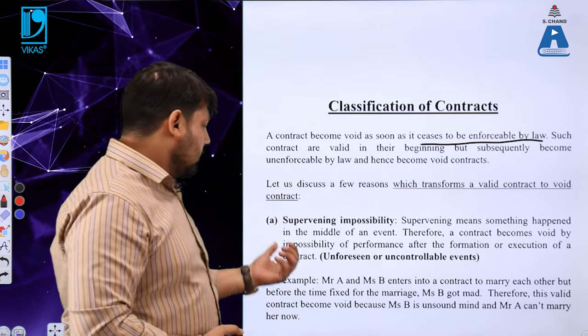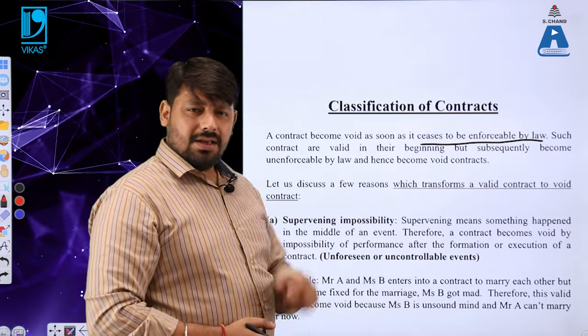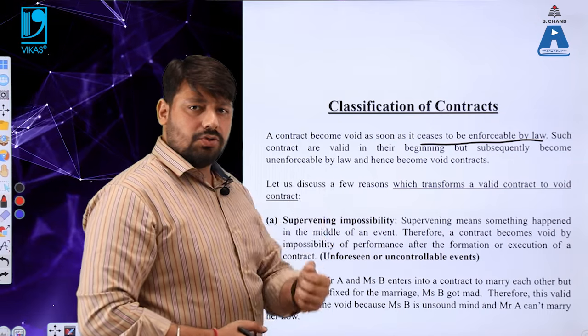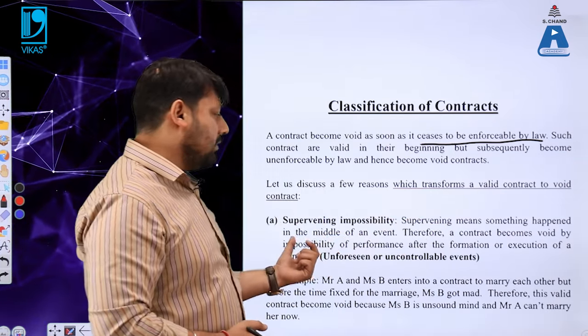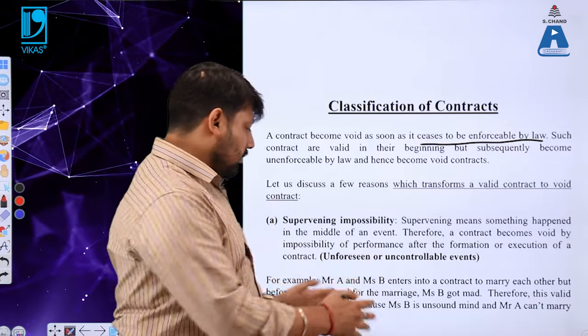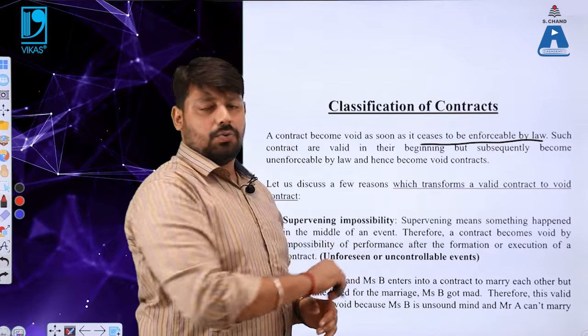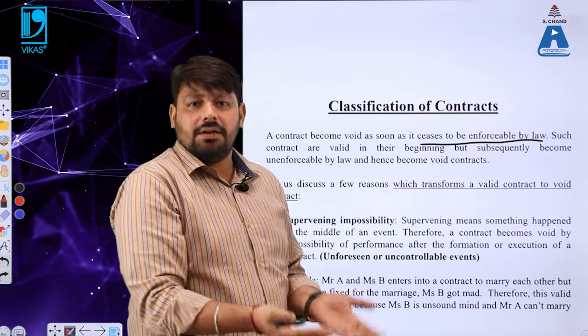Let us understand. The first reason is supervening impossibility. Before understanding this topic, you should know the meaning of supervening. Supervening means something which has happened in the middle of an event, something unforeseen and uncontrollable, not in our hands, which happens in the middle of a situation.